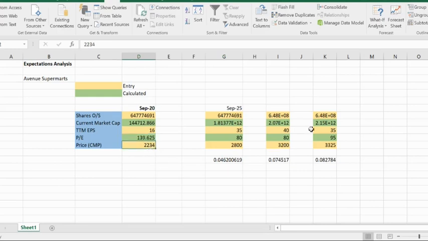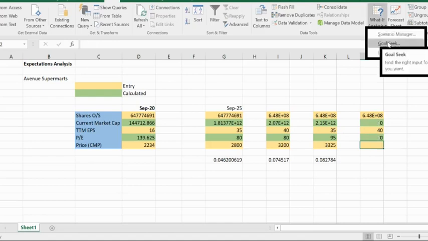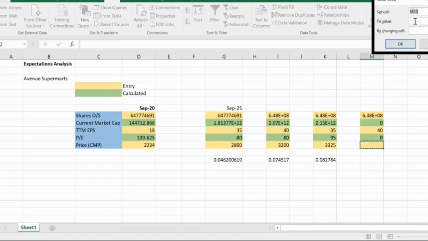So to take this one step further, I'll do one more analysis, assuming, rather than 35, a 40 EPS. Then I'll remove this price and calculate the expected CAGR. So what happens if we assume a price to earnings of 95 at the EPS of 40? I'll set the price to earnings to a value of 95 by changing the price.